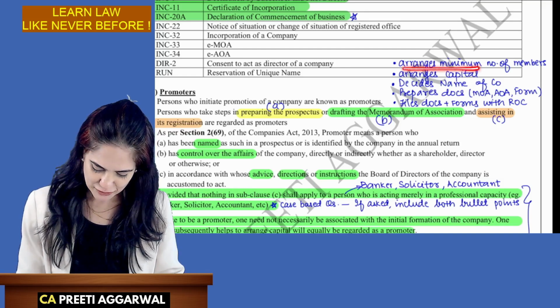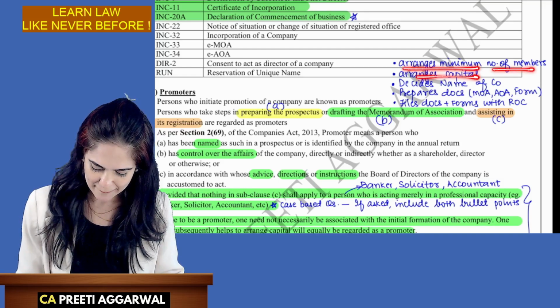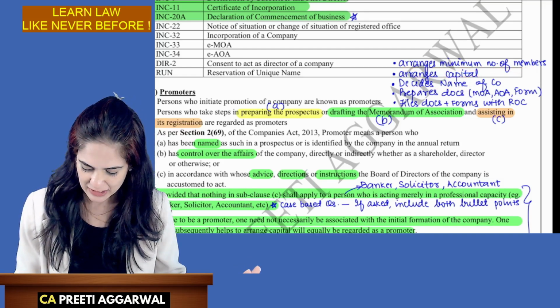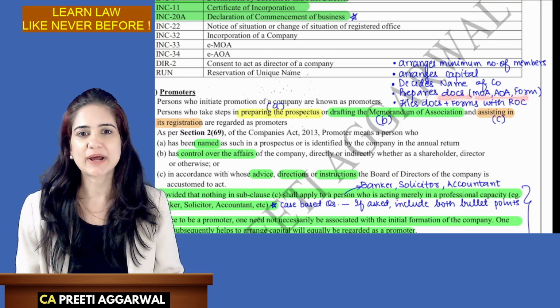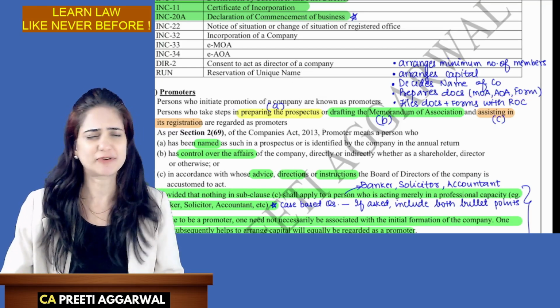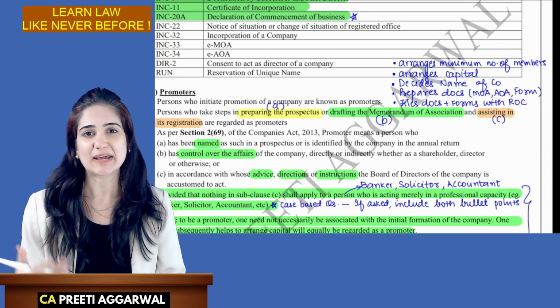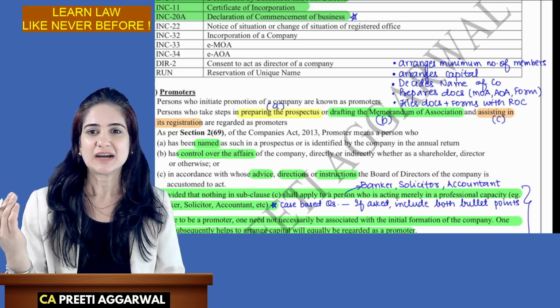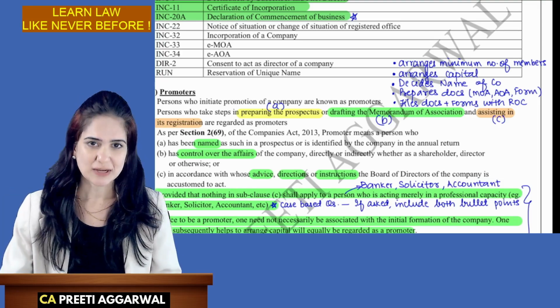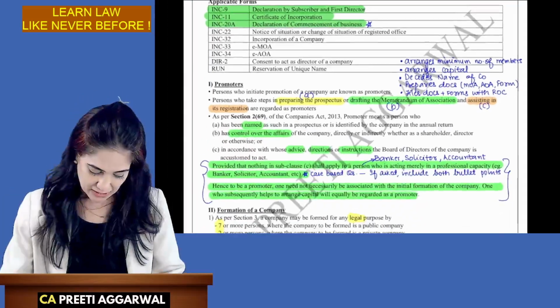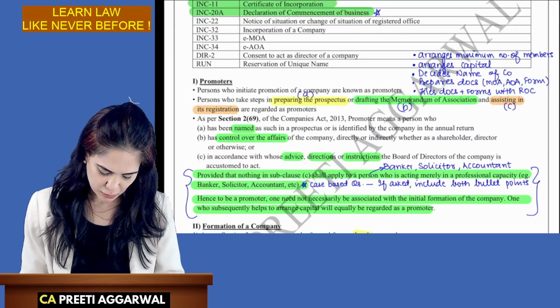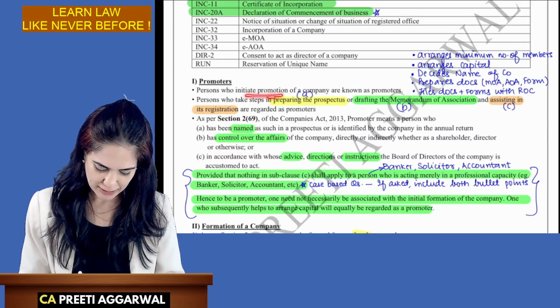So they arrange for the minimum number of members, they arrange capital, they decide the name of the company, they prepare the documents, the memorandum, the articles of association. We file different documents like memorandum, articles, all that was filed with ROC. So who are promoters? The promoters, they are the persons who initiate the promotion of the company.